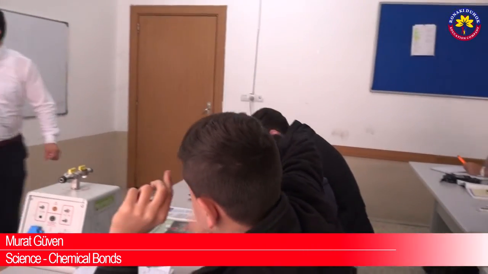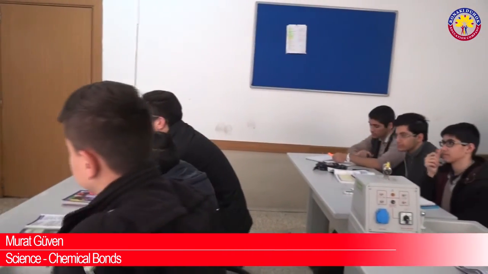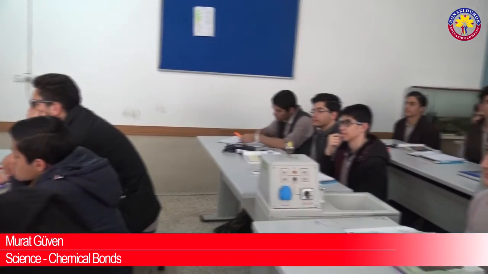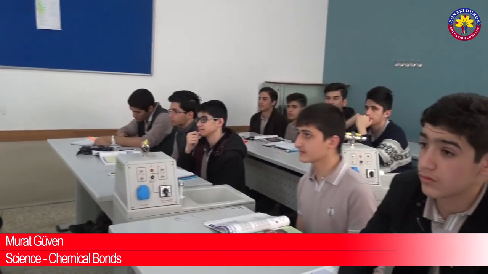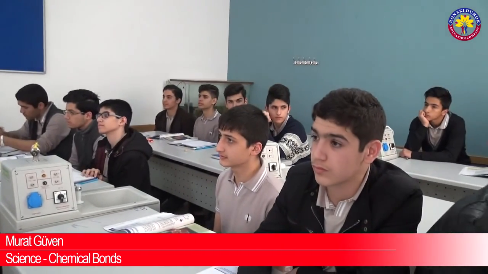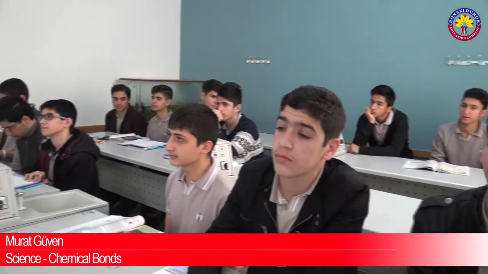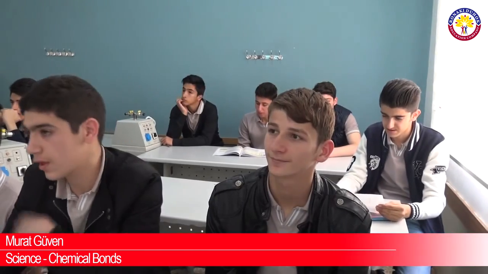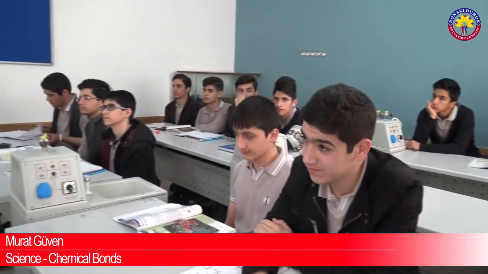Yes. Ionic means ion. What is ion? If an atom loses or gains electrons, it becomes charged. If something has become charged, it is called ion. So ionic bond means between the ions. Two ions combine, they form attraction, so we call that ionic bond.